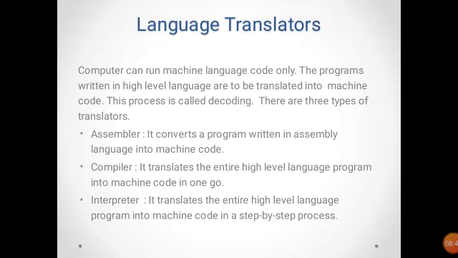Interpreter translates the program every time to run, but the compiler translates only once, and the translated program can be run any number of times without compiling it again and again. But interpreters are not like that. They have to translate every time. So interpreters are slower than compilers.